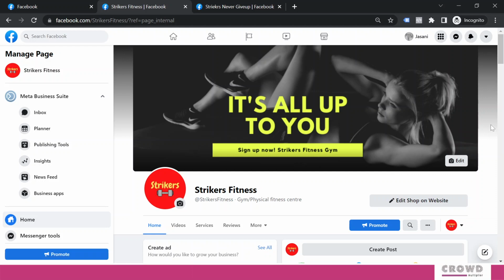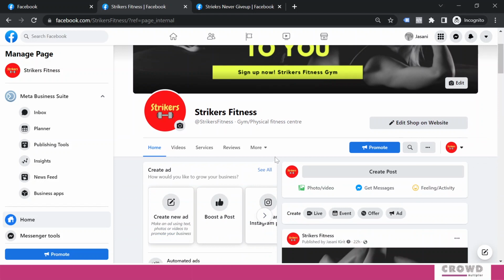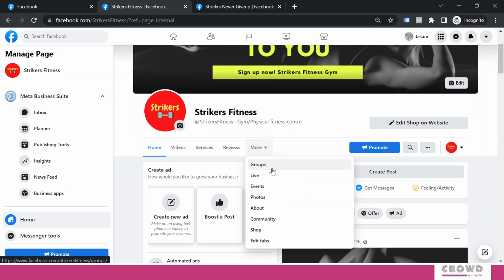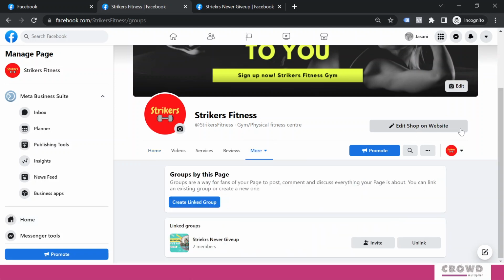So right now we are on Strikers Fitness Facebook page, and we'll come over here on more and we'll click on this drop down, and from there we'll select groups. Now if you have already created any group, then that would be visible over here. You can see one group is already there, Strikers Never Give Up. Why I have created that group, you will understand towards the end of the video. Now we'll click this create linked group. So this group will always be associated with Strikers Fitness Facebook page. So we'll click that.